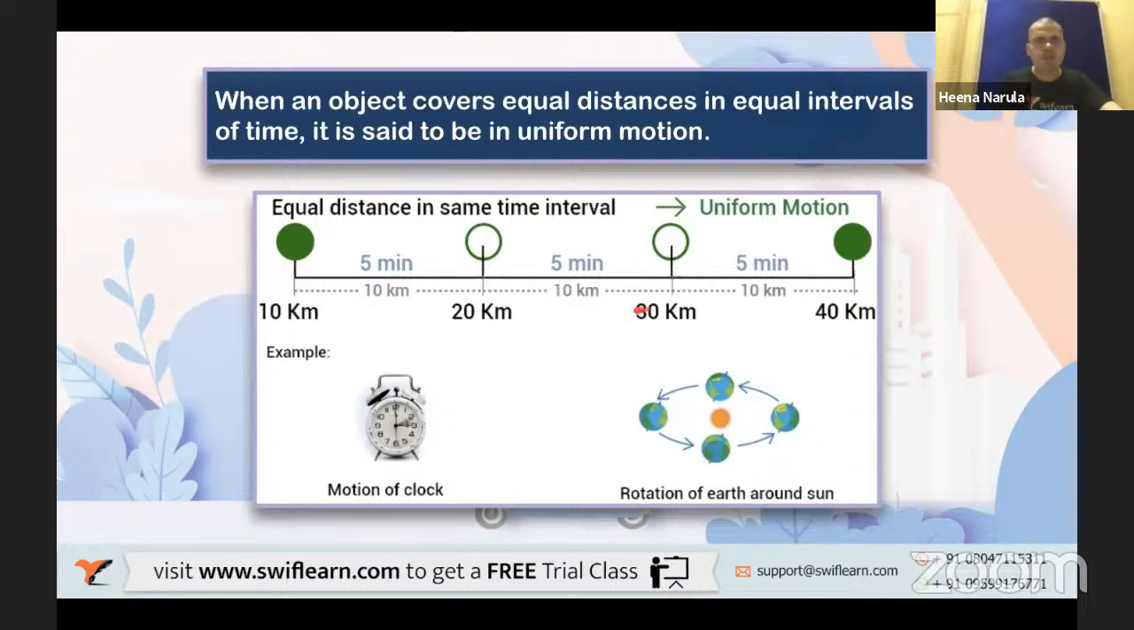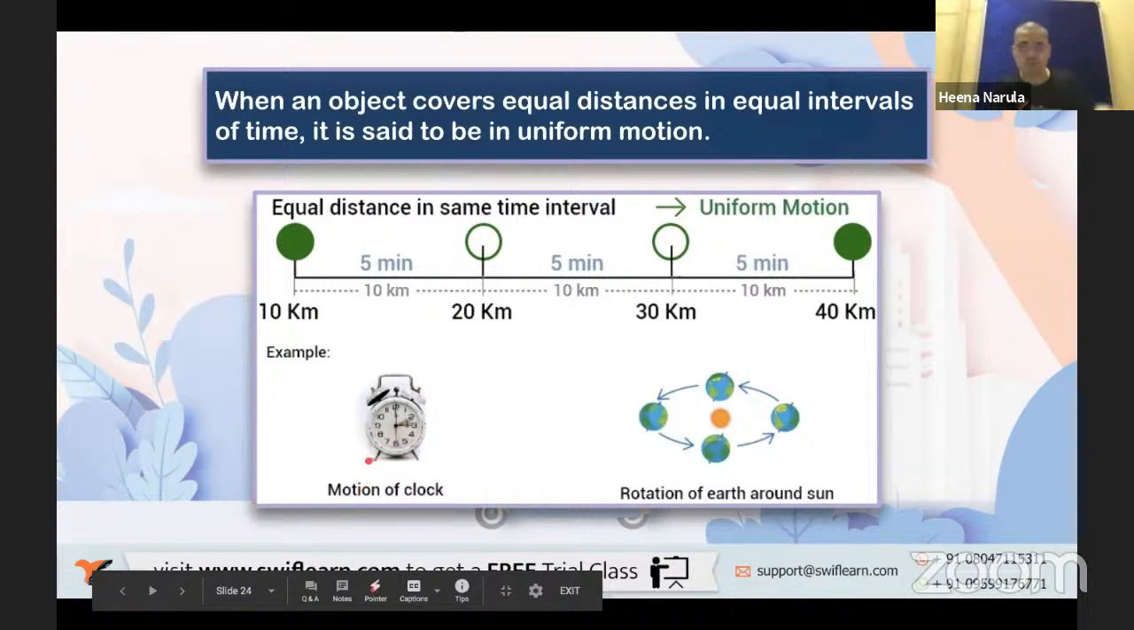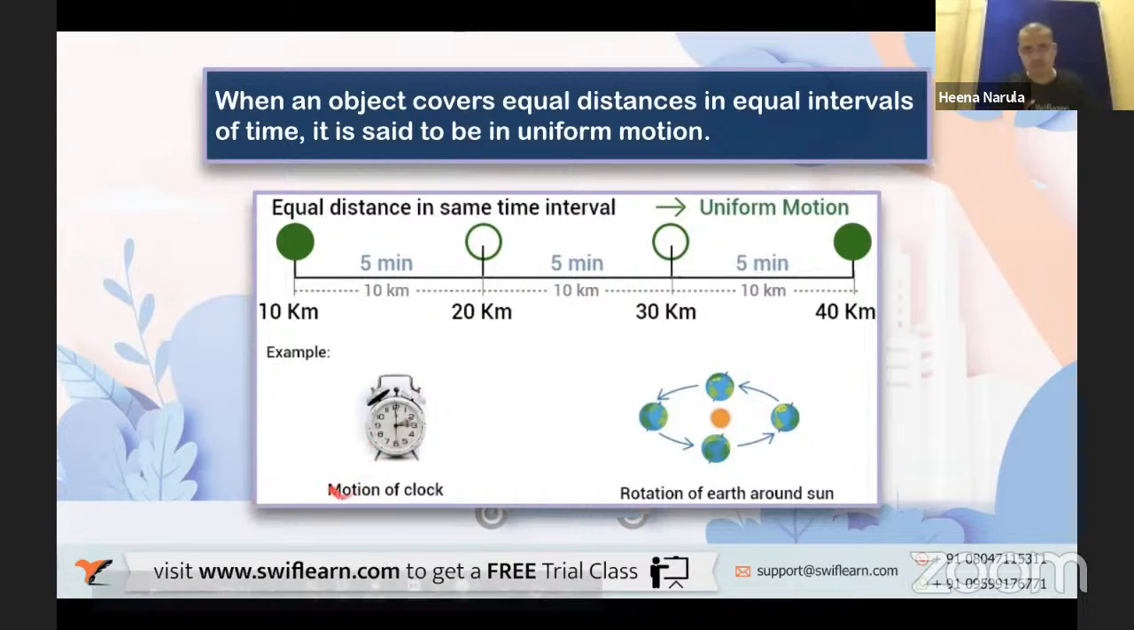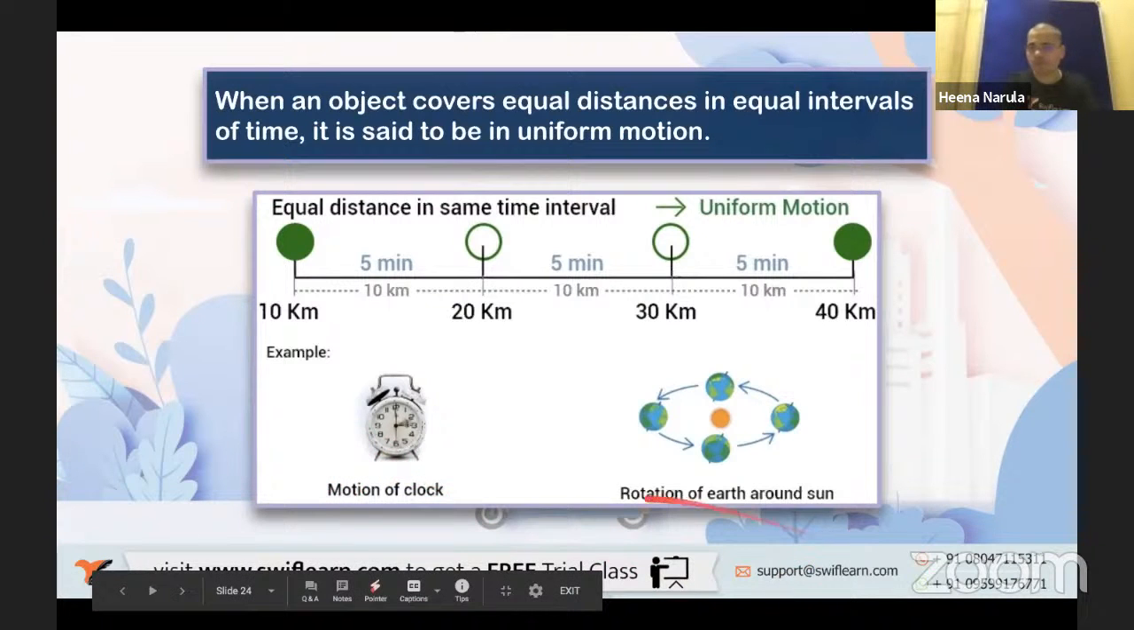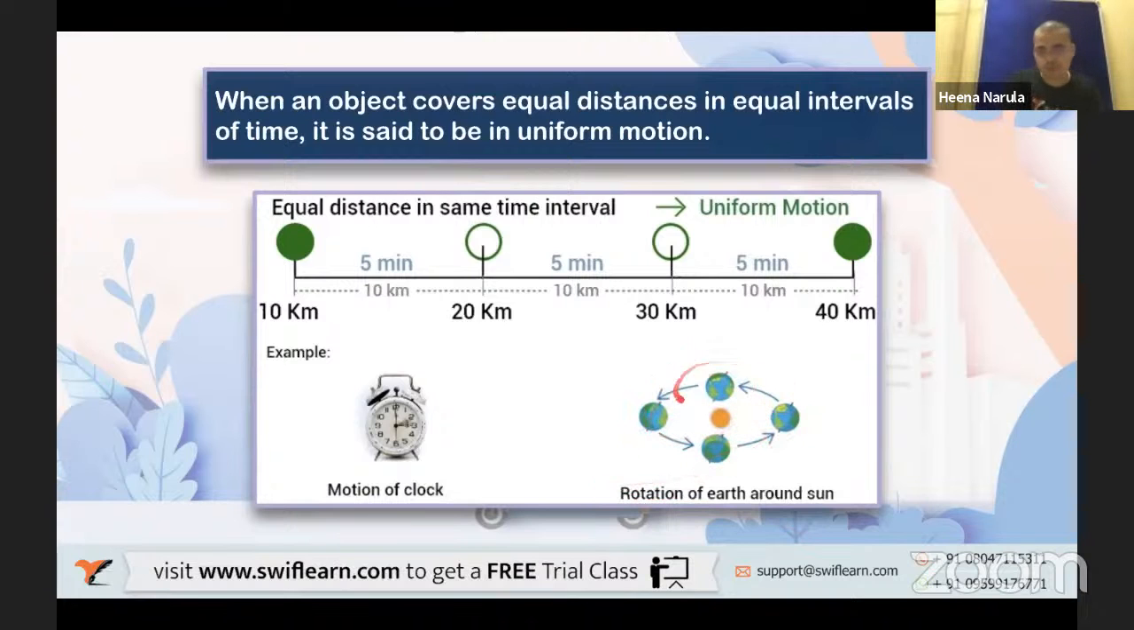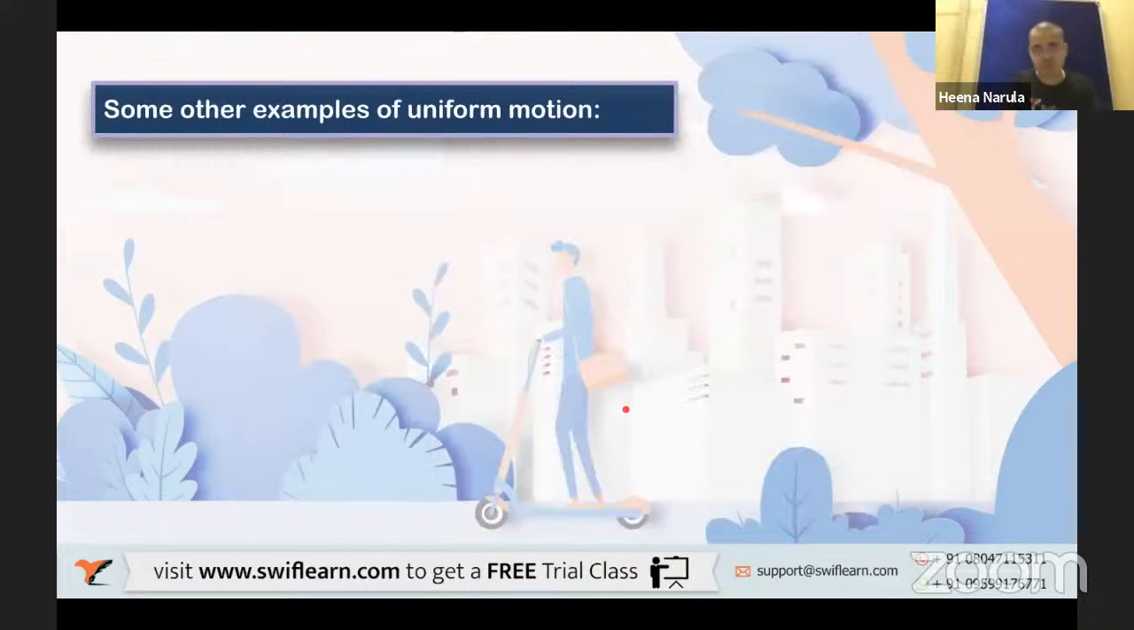Interesting, right? So for examples, you can see the clock, right? The second needle, hour needle and minute needle complete one revolution in one fixed time, isn't it? That's why they are in uniform motion. Similarly, Earth rotating around the sun is also in uniform motion, isn't it? So these are examples of uniform motion.